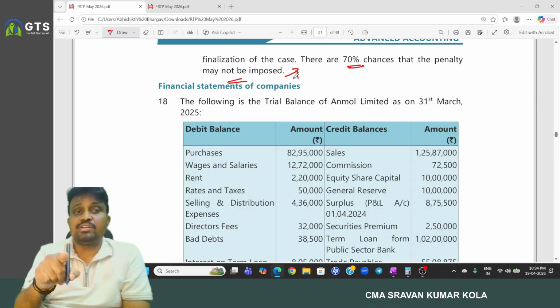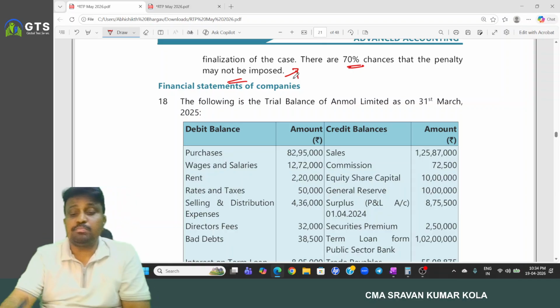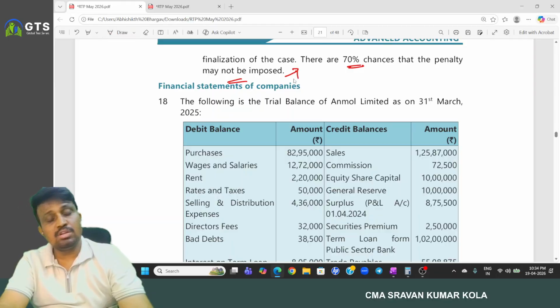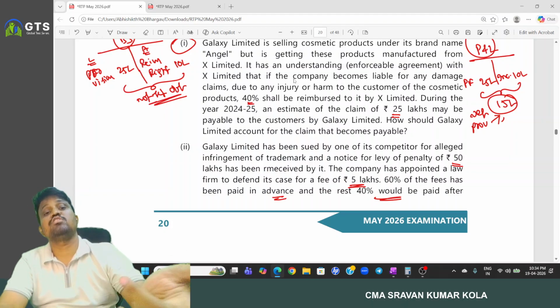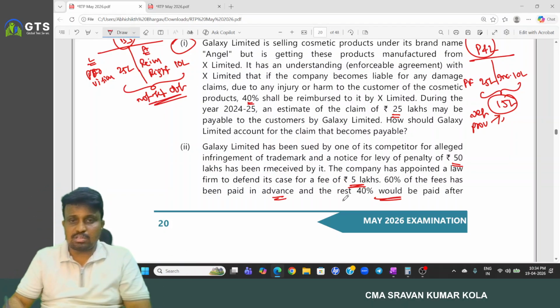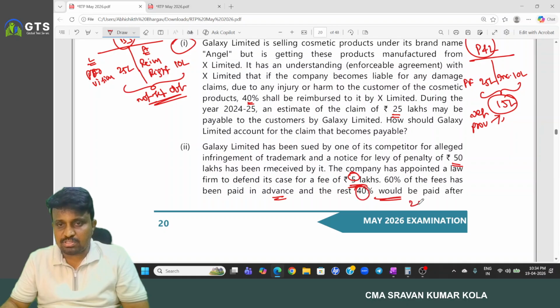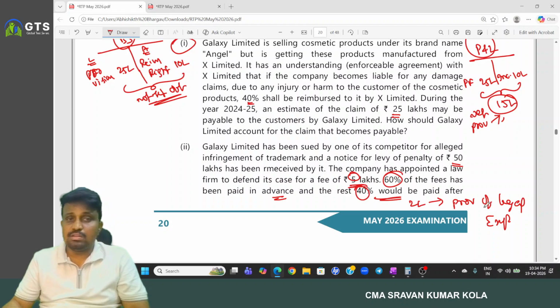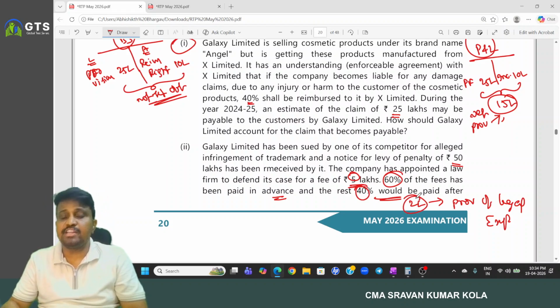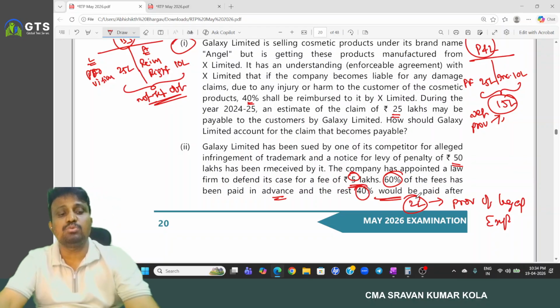But you appointed a lawyer, so the 40% fee should be paid whether you win the case or not. So a provision should be created for the rest of the 40%. So nothing but 5 lakhs into 40%, that is 2 lakh. So provision for legal expenses has to be created. Already 60% advance you paid. So a provision should be created for the rest of the amount, nothing but 2 lakhs.